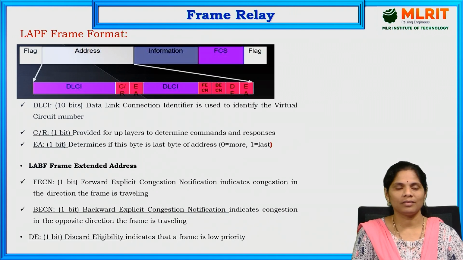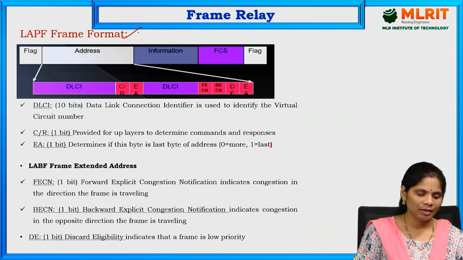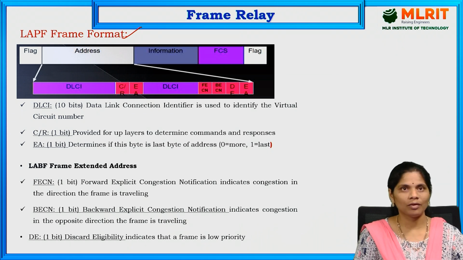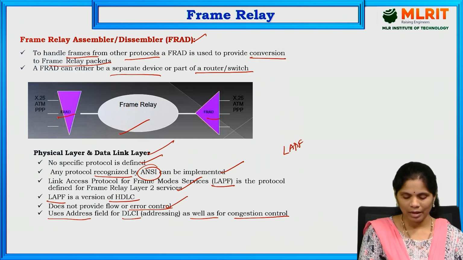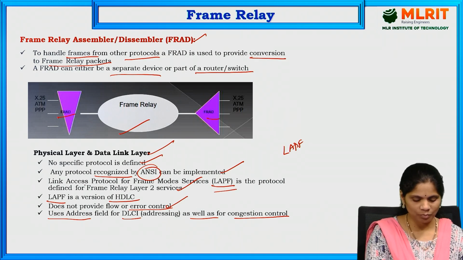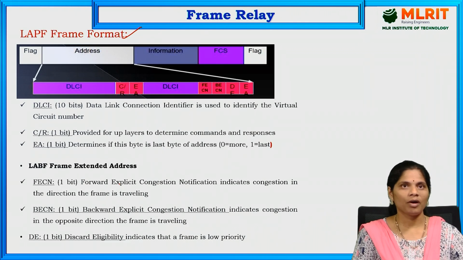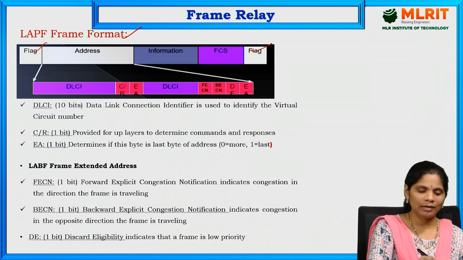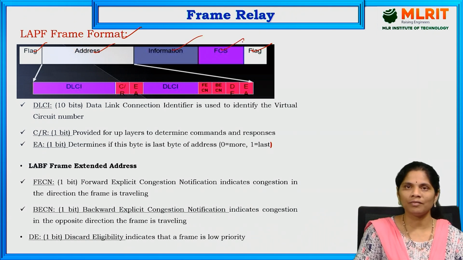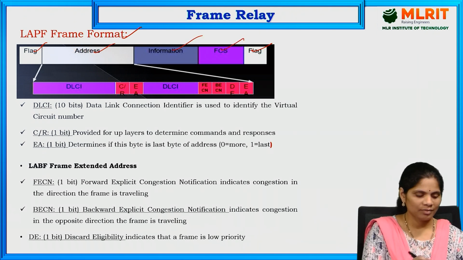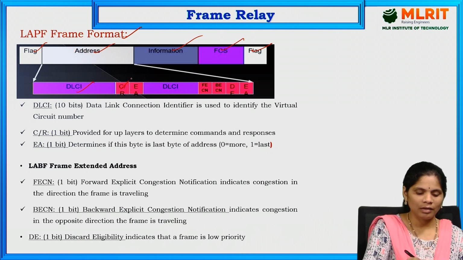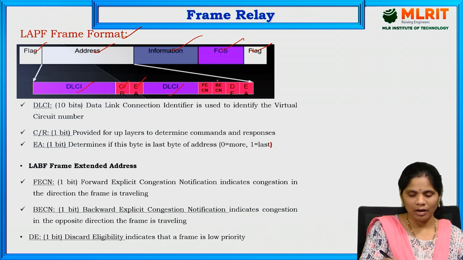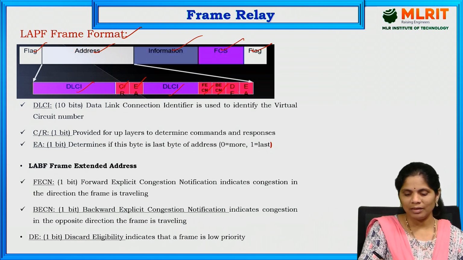And next one is the LAPF format. What is LAPF format? In the previous slide we discussed it, right? LAPF is nothing but the link access protocol for frame mode. How is the format going to be? This is the format. Here it has the flags, address, information and FCS. Already we discussed in X.25 the address, information, FCS. Now I am discussing DLCI, CR, EA, DLCI and FECN, BECN, DE and EA.